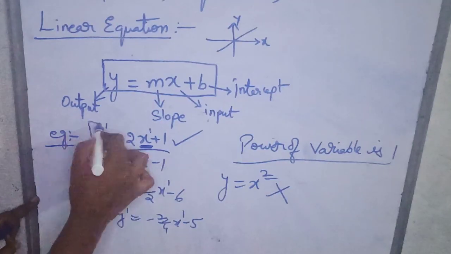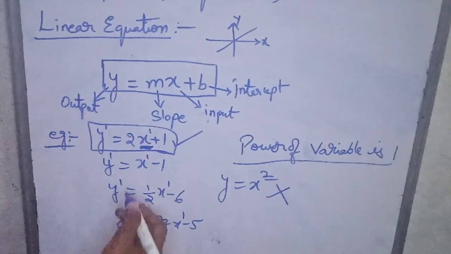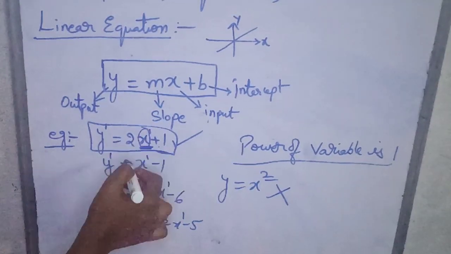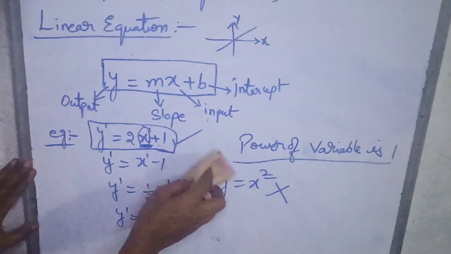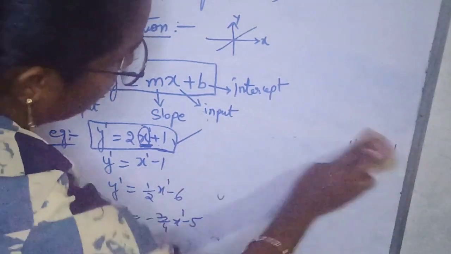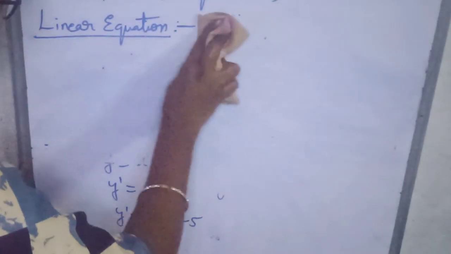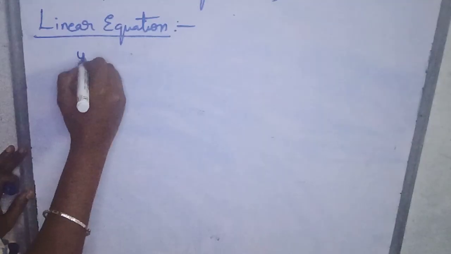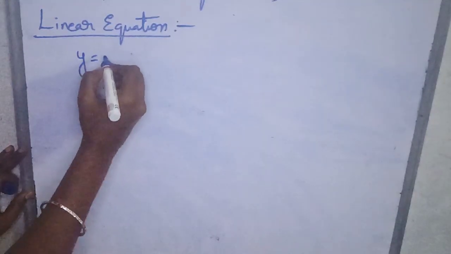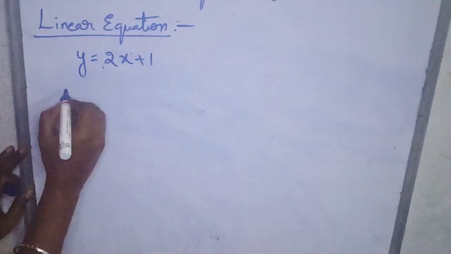Let us consider one equation. Is it linear or non-linear? Whether it is linear or not, we'll check by giving some inputs to the value x. Let us see an example. Plotting the graph. Let's take an example, 2x plus 1. We'll consider some values for the x value.